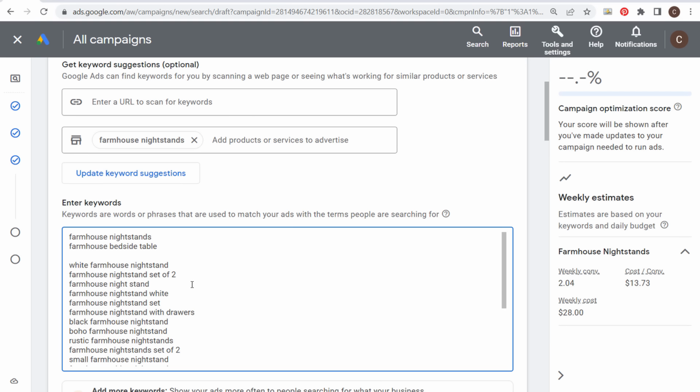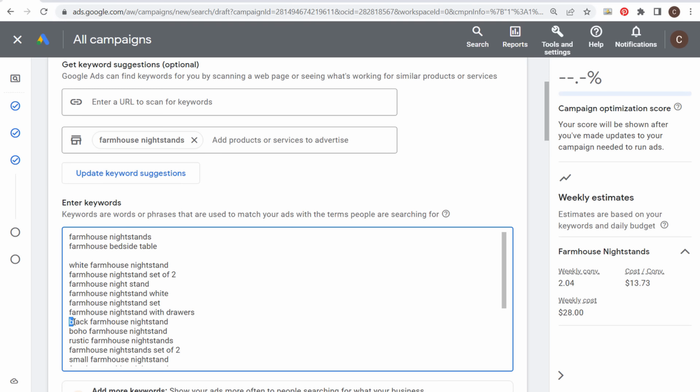So the other thing I want to go through is, if you're targeting a keyword like farmhouse nightstands here, you really don't need to target something like farmhouse night space stand, because it's going to be the same exact keyword as farmhouse nightstands. You don't need to worry about misspellings. You don't need to worry about plurals. Just focus on your main keywords here: farmhouse nightstands, bedside table.